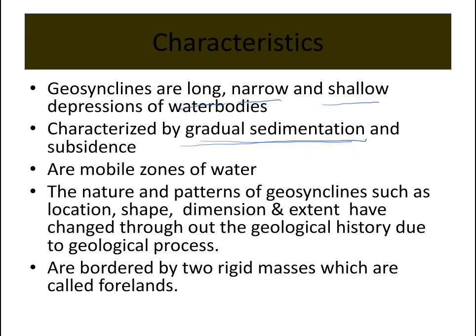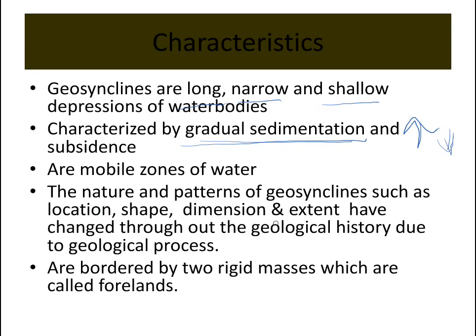When the sedimentary load is increasing, subsidence also takes place, so the sediment subsides down. As subsidence increases and compressive forces rise, that later develops into folded mountains. These water bodies are mobile zones of water.